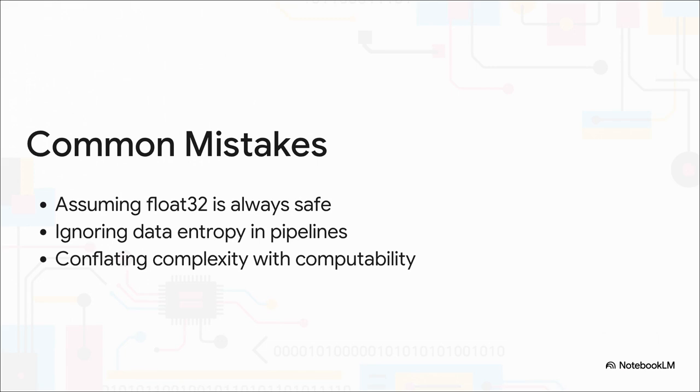To summarize the harsh engineering trade-offs we see in the field, there are a few very common traps even the experts fall into. Assuming a 32-bit float is always the safe default completely ignores the very real engineering trade-off between precision and memory costs in a production environment. Ignoring data entropy is another big one. If you have heavily biased label distributions in your training data, you drastically reduce the effective information per sample, which really harms generalization. And of course, as we just discussed, conflating quantum complexity with computability leads to completely unrealistic expectations of what future hardware will actually be able to do.